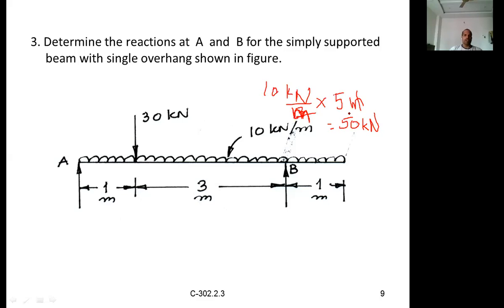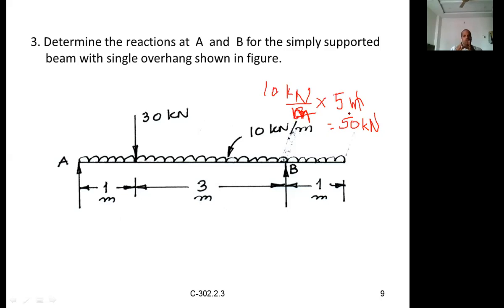It implies that you have not understood the concept of this UDL. So that is how you have to calculate. So this is 50 kilonewtons. Now you have converted the UDL into an equivalent point load.